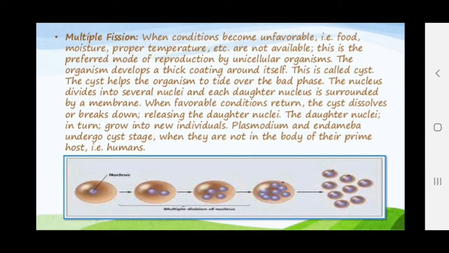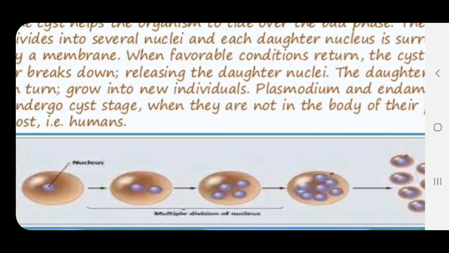Now the multiple fission. Multiple fission: when conditions become unfavorable, that is food, moisture, proper temperature, humidity are not available, this mode of reproduction is preferred by unicellular organisms. The organisms develop a thick coating around themselves called the cyst. See, this is also shown in your book, I think.